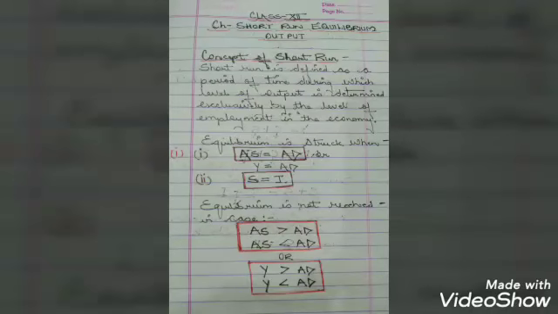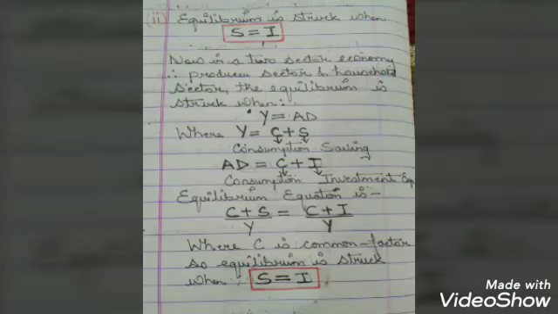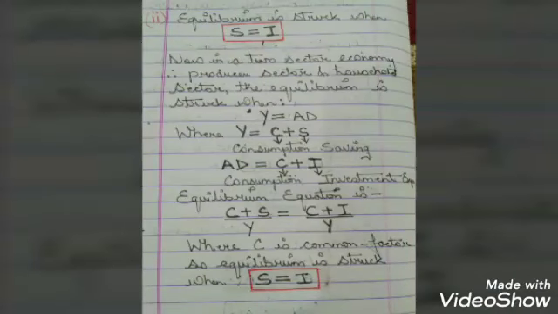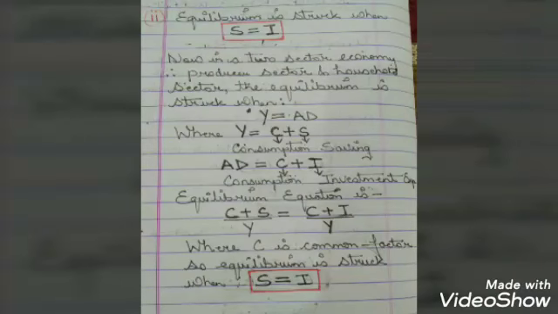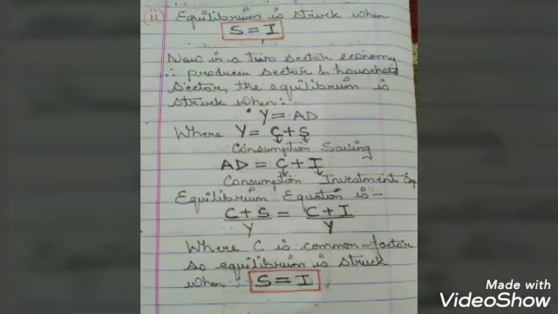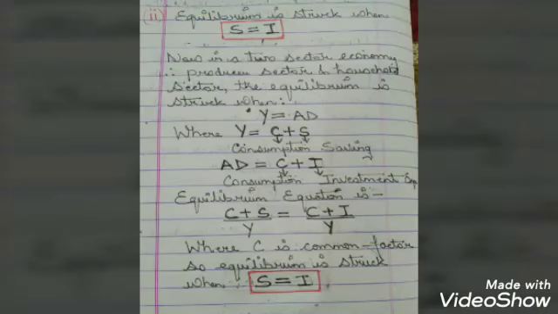In the second condition, where S equals I, we know that under a two-sector economy, that is producer sector and household sector, equilibrium is struck when Y equals AD. Y is C plus S, consumption plus saving, and AD is C plus I, that is household consumption and producer investment. So the equation goes like this: C plus S upon Y equals C plus I upon AD, where C is common in both and S equals I.